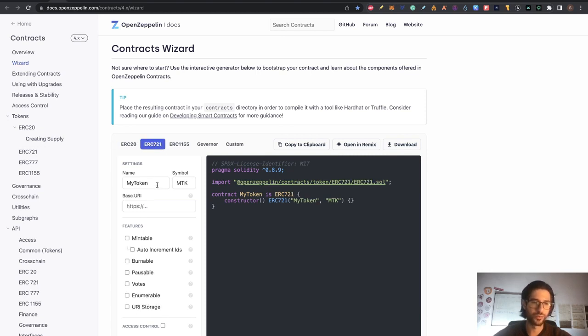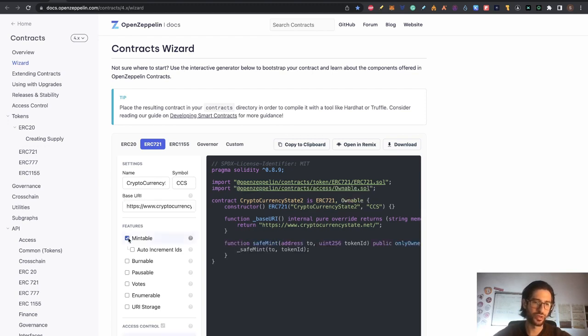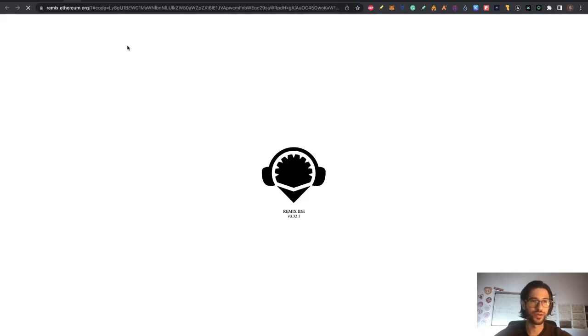So click there. Let's put any name here and any symbol. And I will put the URL of my website, cryptocurrencystate.net. You don't need to put anything if you don't want. And now here in features, you click on Mintable. And once you click on Mintable, you go up here and click on Open in Remix. So that will open another URL, remix.ethereum.org.